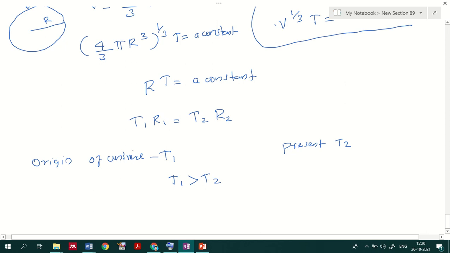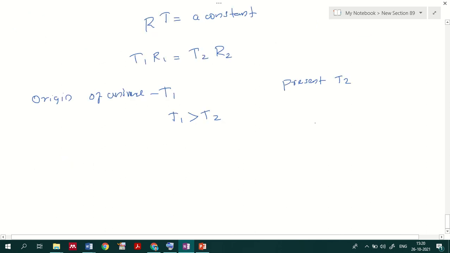While comparing the time of origin, the temperature was very high compared to the present time, which you can take as 2021. So when the temperature is very high, the radius R1 will be small.